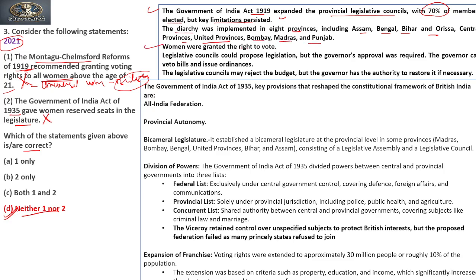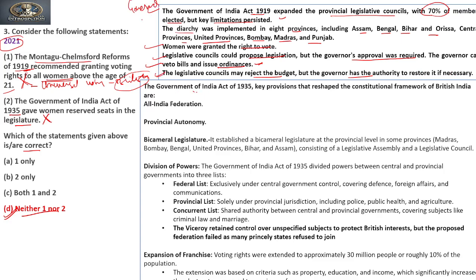Women were granted the right to vote, but not universally. The legislative council could propose legislation, but the governor's approval was required. The governor could veto a bill and issue ordinances. The legislative council could reject the budget, but the governor had authority to restore it if necessary. That is, more power was given to the governor in the provinces.